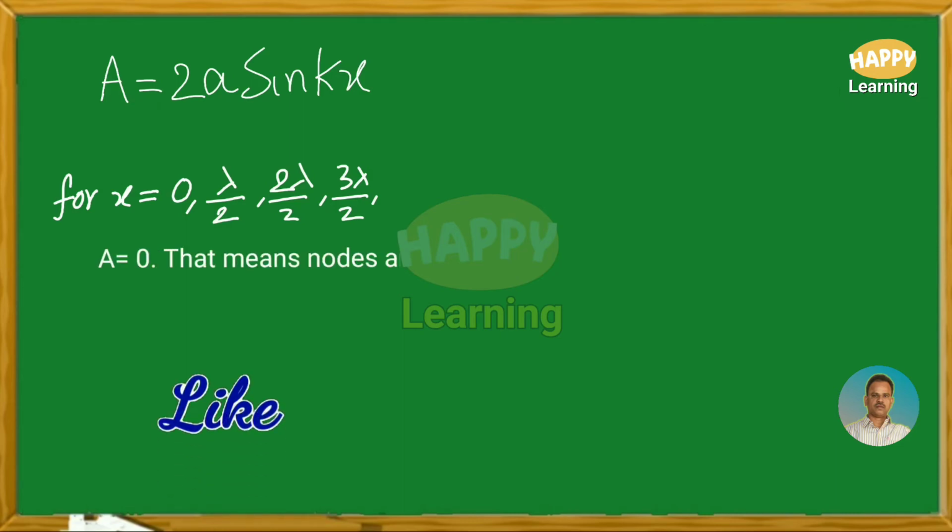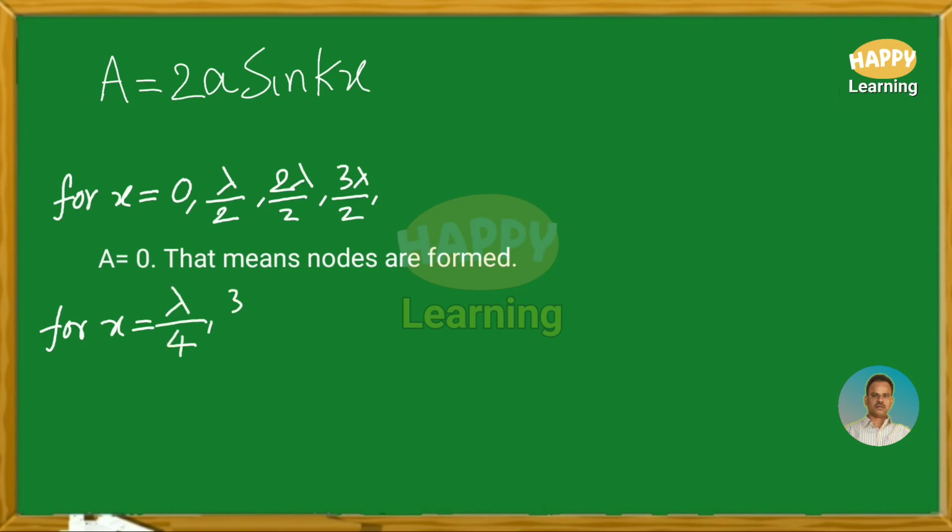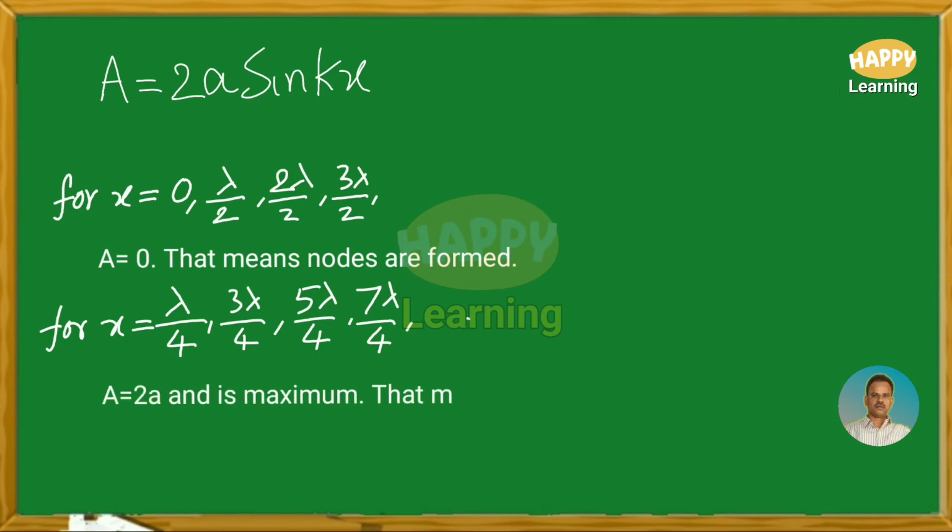That means nodes are formed. And for x equal to lambda by 4, 3 lambda by 4, 5 lambda by 4, 7 lambda by 4, and so on, this amplitude capital A is equal to 2a and is maximum. That means antinodes are formed.